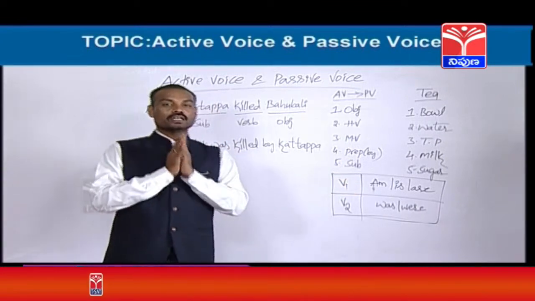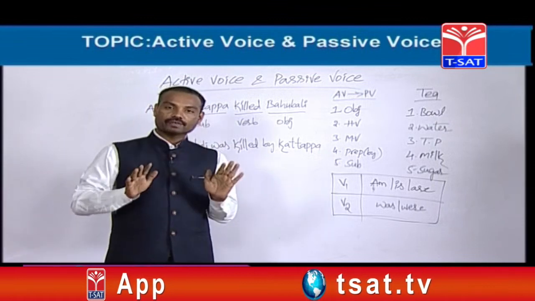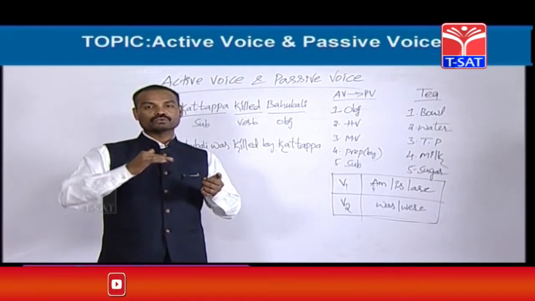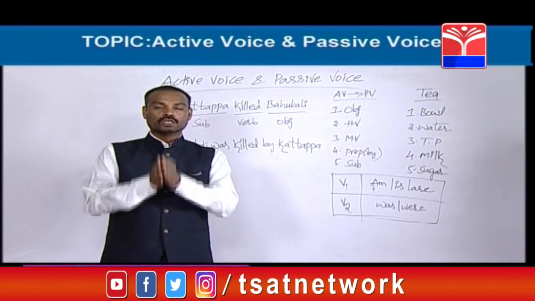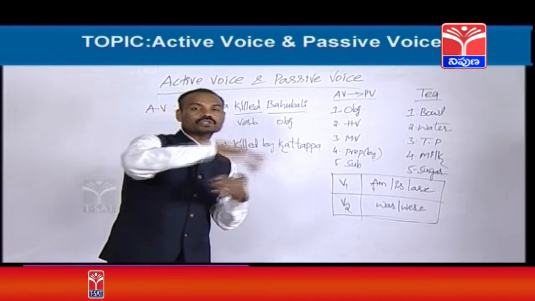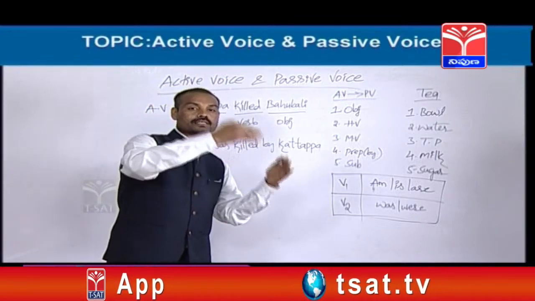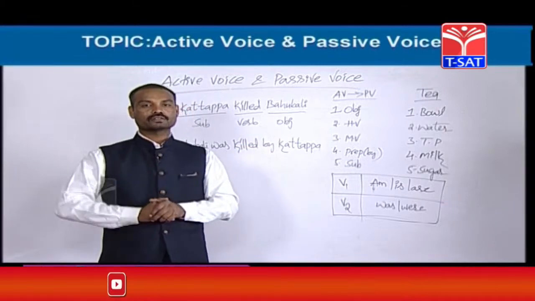So friends, it is not at all a new topic. Active, passive: we know active voices. We know 12 tenses, which means 12 active voices are there. Now the only thing is we have to learn passive voices, how to change an active into passive voice. But we cannot change all the tenses into passive voice. Only 8 tenses can be changed into passive voice.